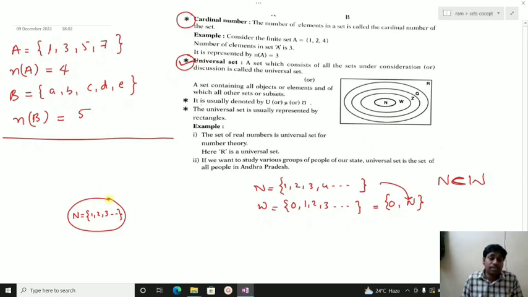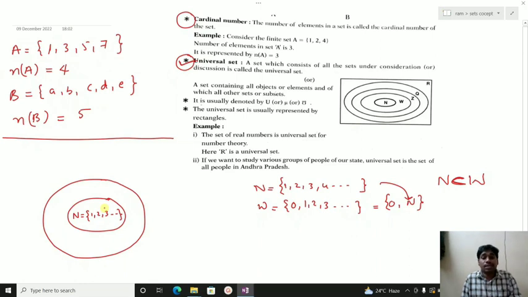If natural numbers are a subset of whole numbers, then inside the whole number circle we represent the natural numbers as another circle, the subset. Whole numbers are 0, 1, 2, 3 and so on.